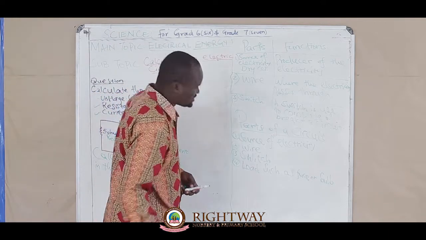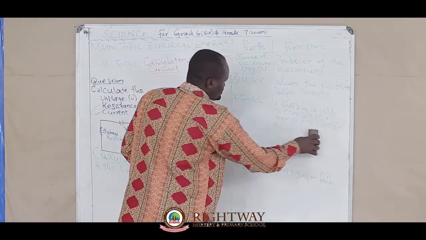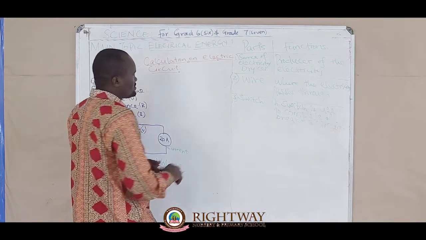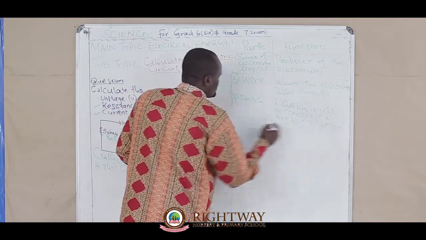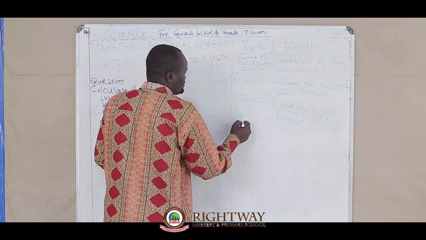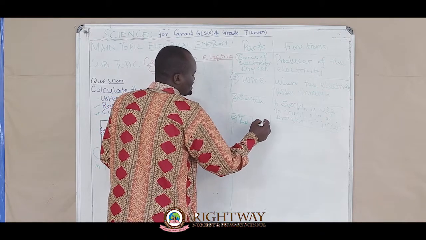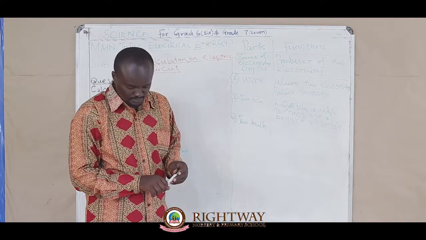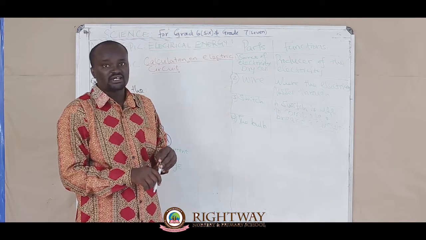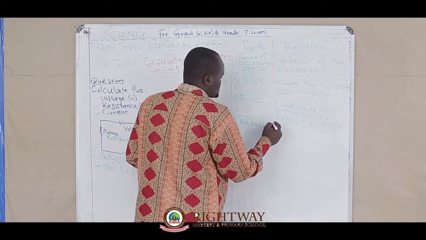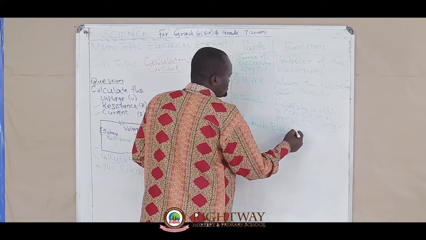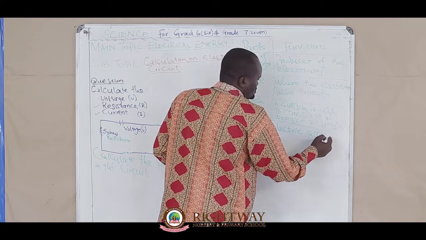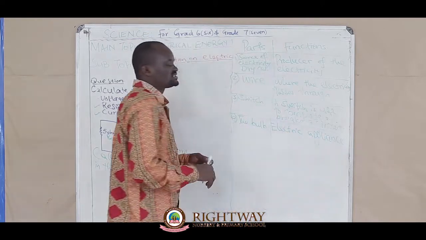But now we have the load, the bulb. Let us assume our load here is the bulb. Number 4, the bulb. What is the function of the bulb? It is an electric appliance.